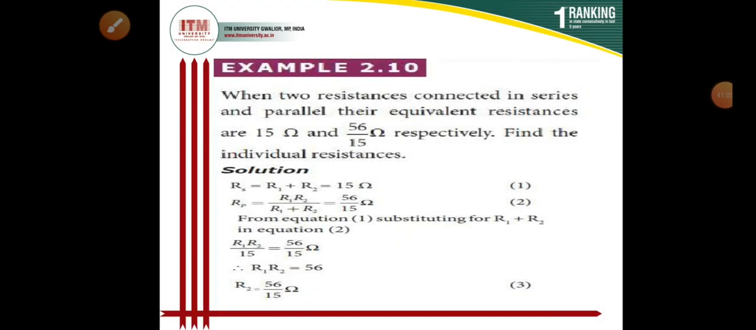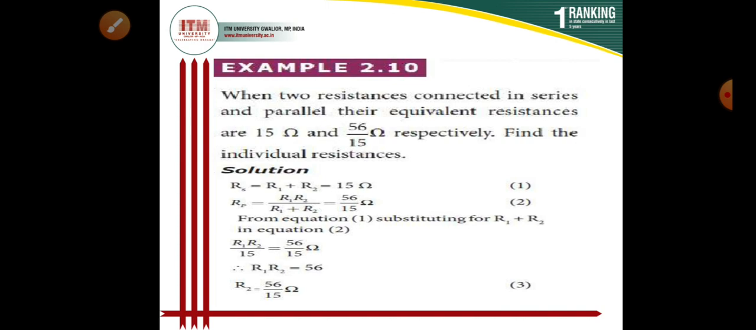Okay, so now I can talk about another example. When two resistances are connected in series and in parallel, their equivalent resistances are 15 ohm and 56 by 15 ohm respectively. Now we have to find the individual resistances.